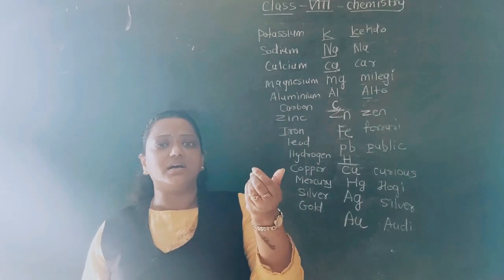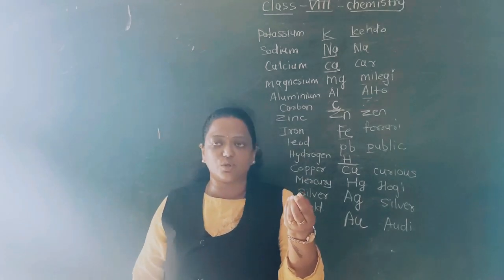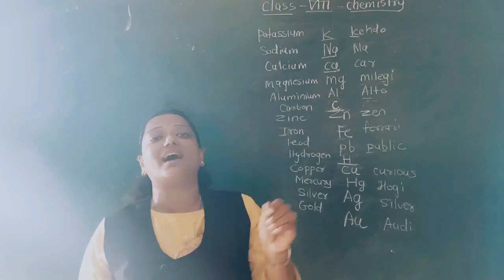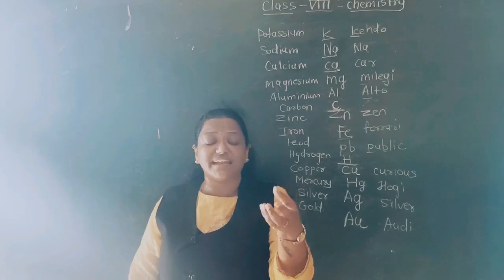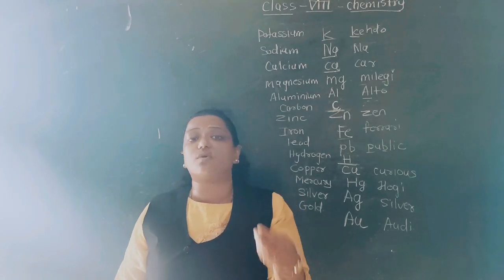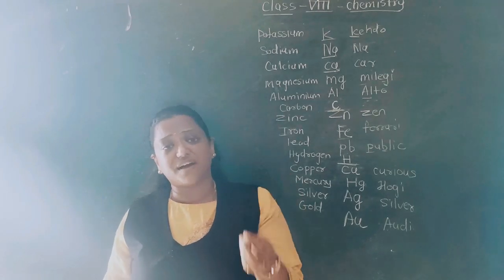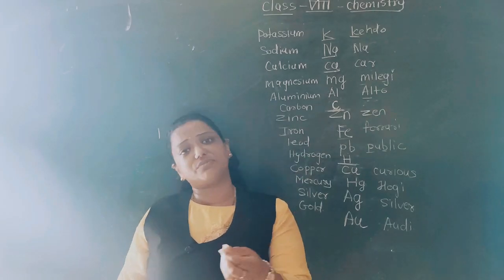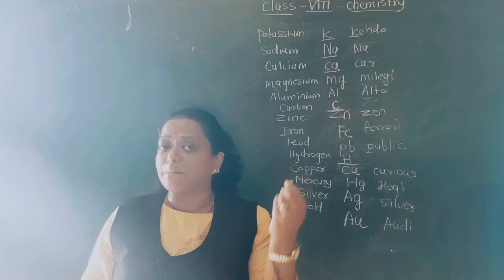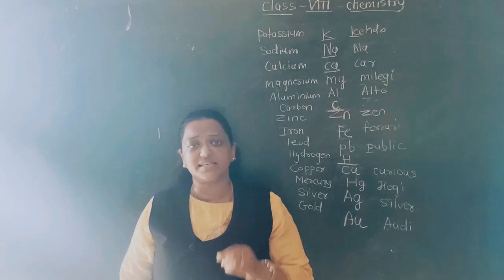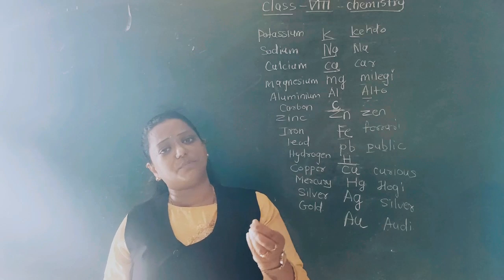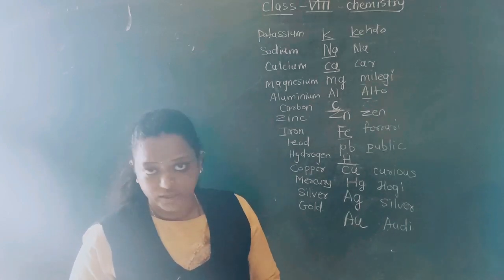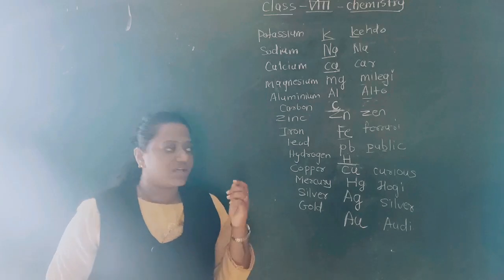Filing means what? Crush. We know the grated coconut. So if we grate the iron, then whatever filings we get, that is called what? Iron filings. Iron filings are vigorously reactive in presence of heat, meaning the combustion of the iron filings takes place with the help of oxygen. Combustion of iron can take place vigorously, but we have to supply some energy for it.